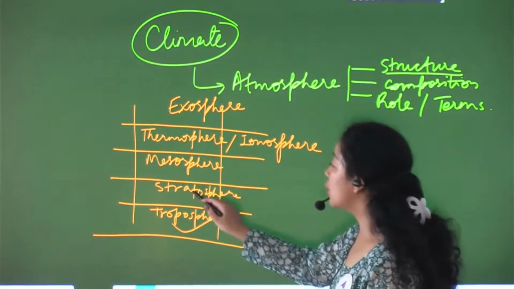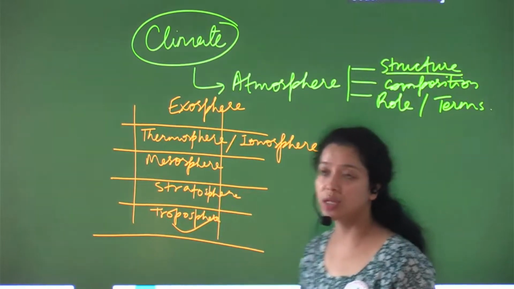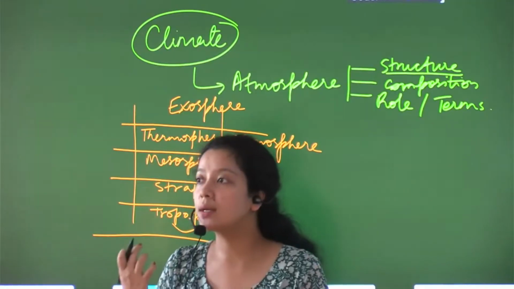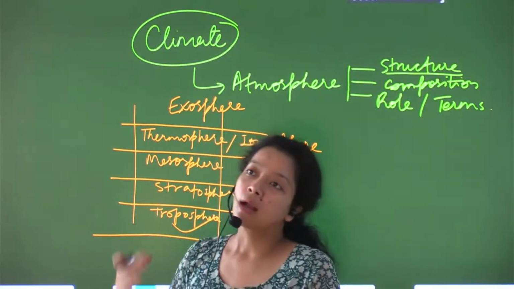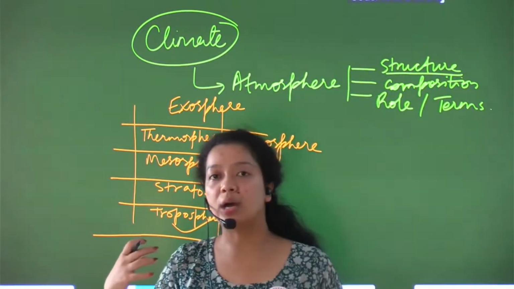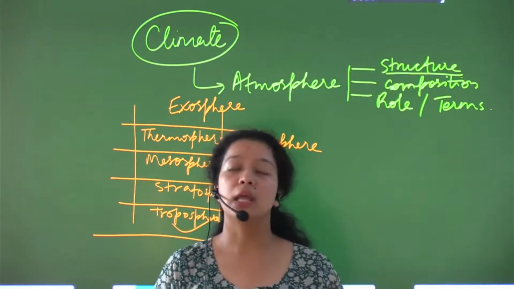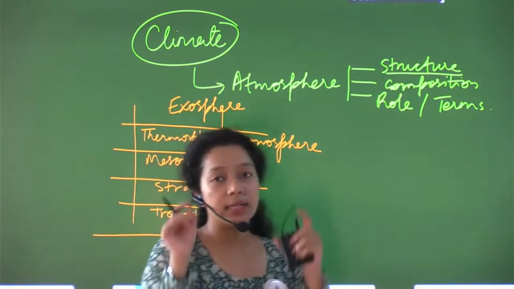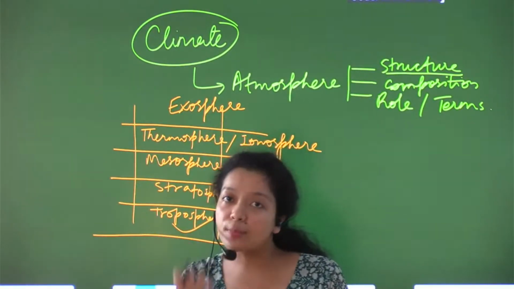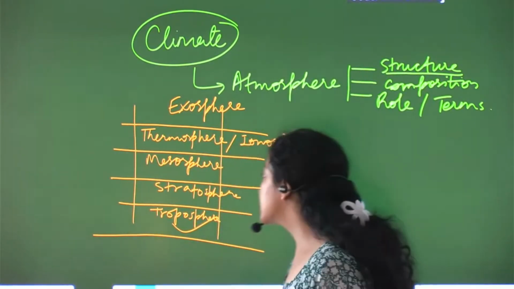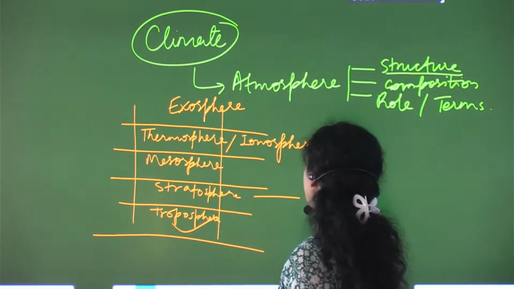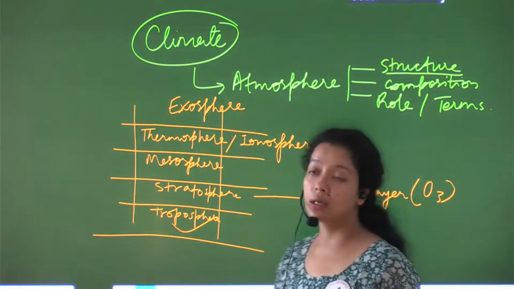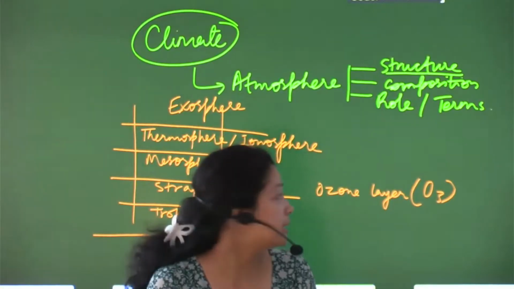Then we are talking about stratosphere. Now in this stratosphere, since our childhood we have been told that UV rays are harmful to life, to our skin, it may cause skin cancer, and UV rays are harmful rays and so on. So this stratosphere plays a very significant role in absorbing those UV rays. Why? Because stratosphere contains the ozone layer. Stratosphere has got the ozone layer, and ozone's chemical formula is O3.